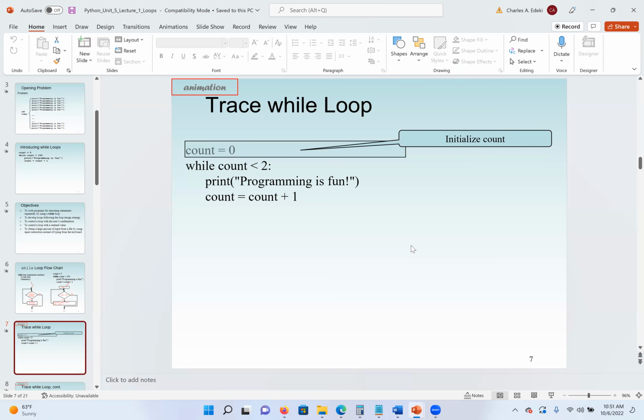For example, we saw another program where if a user enters 0, we want to stop the program. So that means the user can enter any value, but as soon as he enters 0, the program will stop. So the Sentinel value will be a number that is not equal to something you want to do.